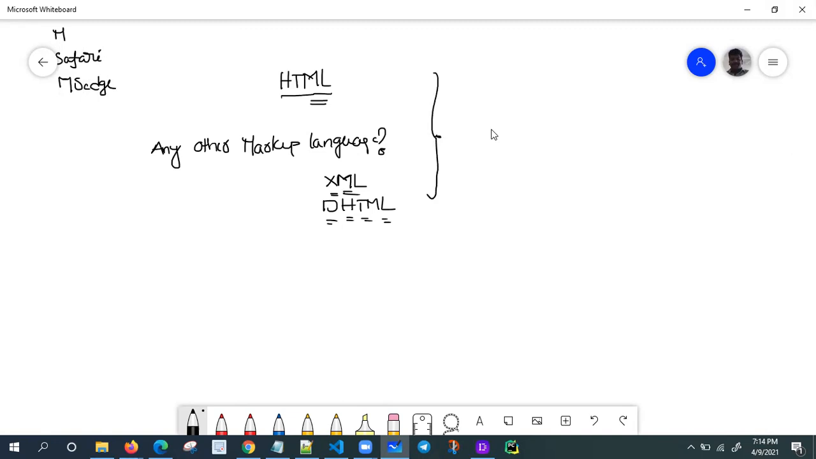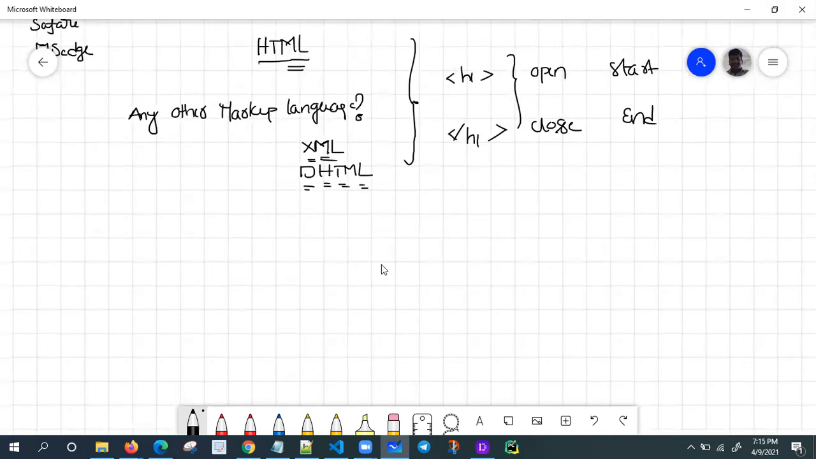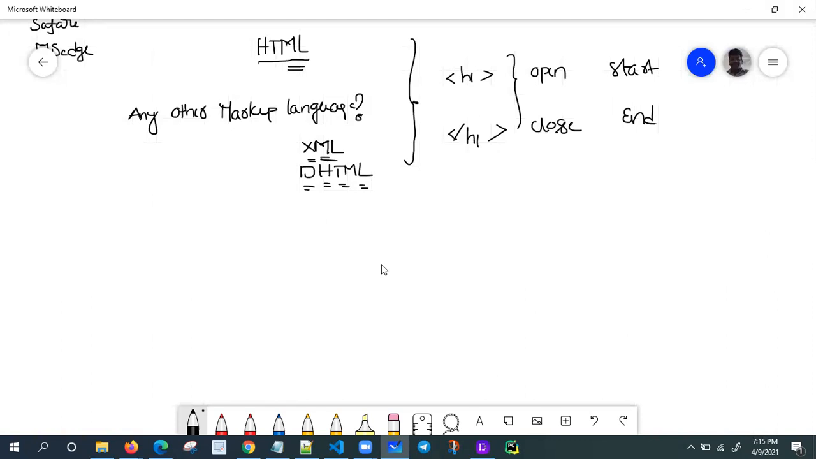Anyway, what is the meaning of markup language? We are going to learn this. Markup means everything is in tags only. This is my H1 tag, with an opening tag and a closing tag, or a starting tag and an end tag. So everything is in the manner of tags. Markup means marked as tags. You will get it slowly. So HTML stands for Hypertext Markup Language, and is used to create web pages.